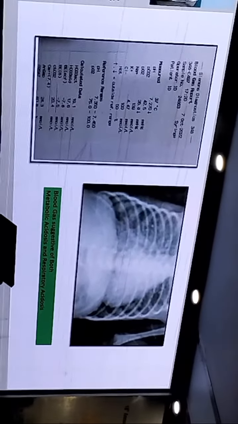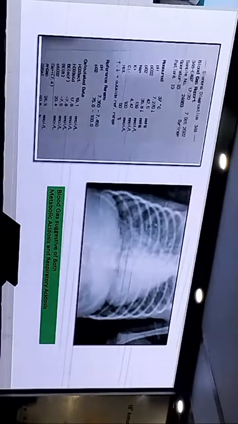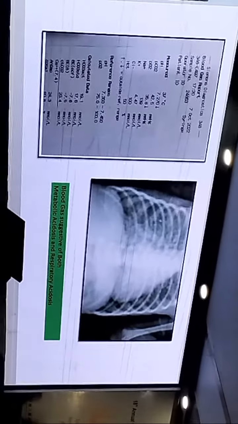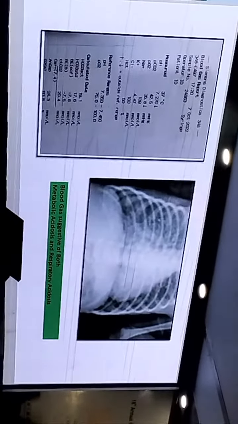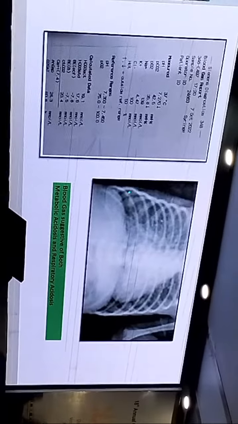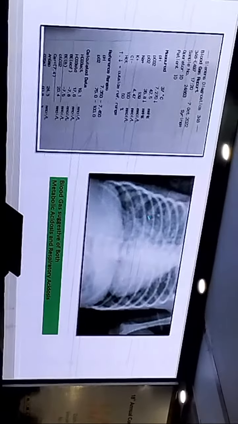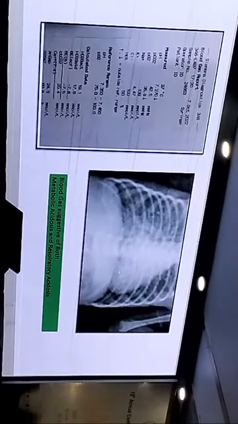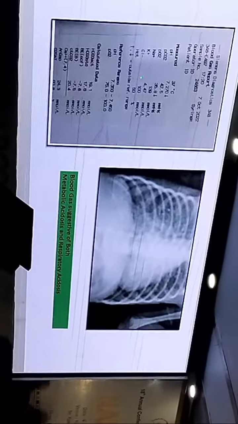Also, we need to think about sepsis in such a scenario because the baby has been on a ventilator since the last 3 days. Now in this X-ray, you can definitely see there is pulmonary plethora, pulmonary flooding. There is a little bit of cardiomegaly. Along with that, on ABG there is mixed metabolic acidosis as well as respiratory acidosis. So even in case of PDA, you can get metabolic acidosis because of decreased tissue perfusion.